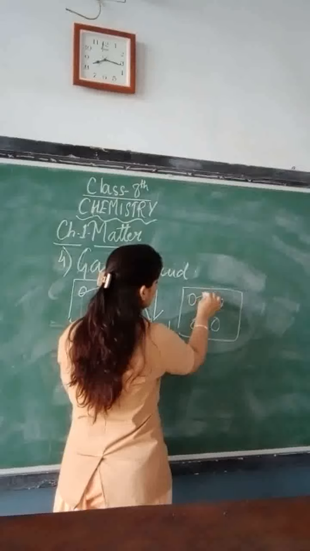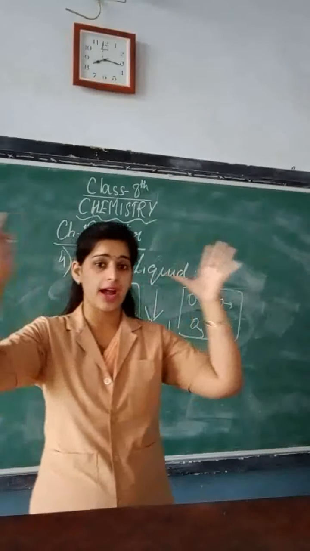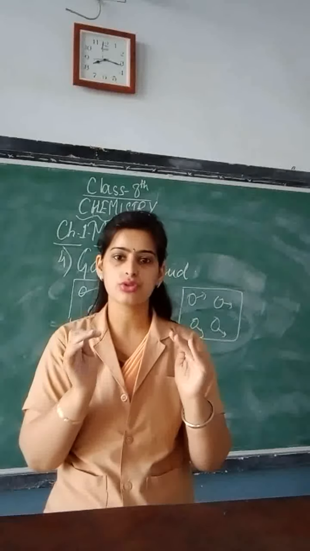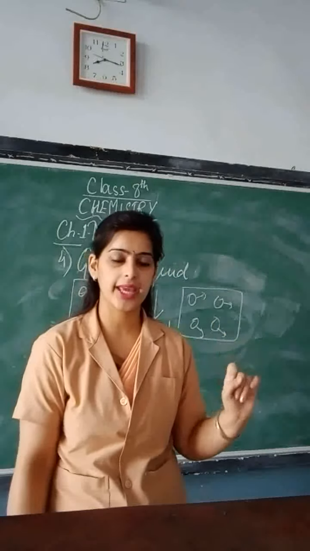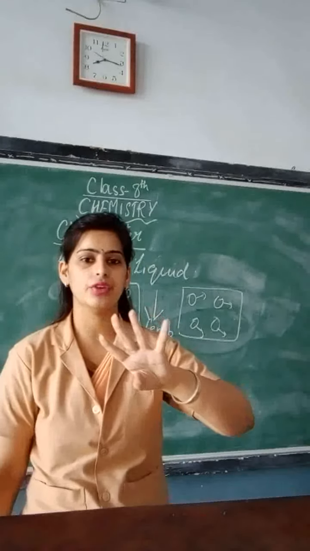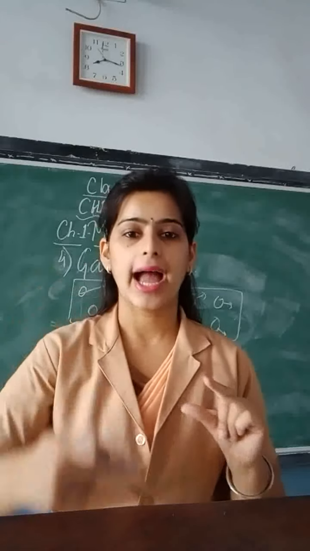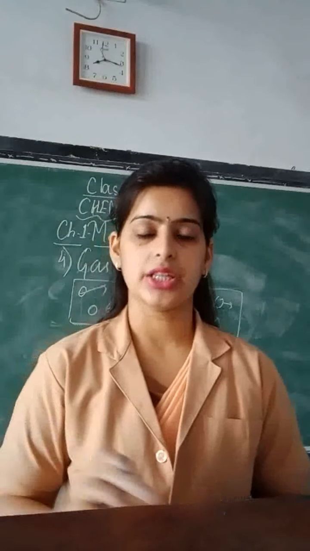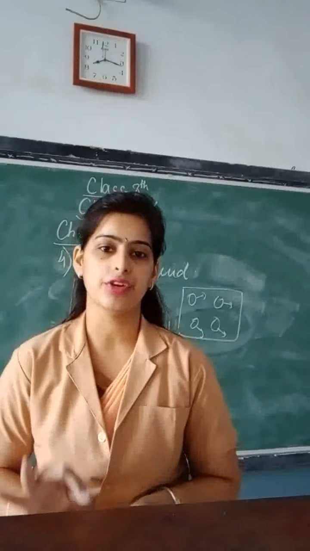So now which state of matter are they in? These four interconversions you can explain in very easy language through the kinetic theory of matter.